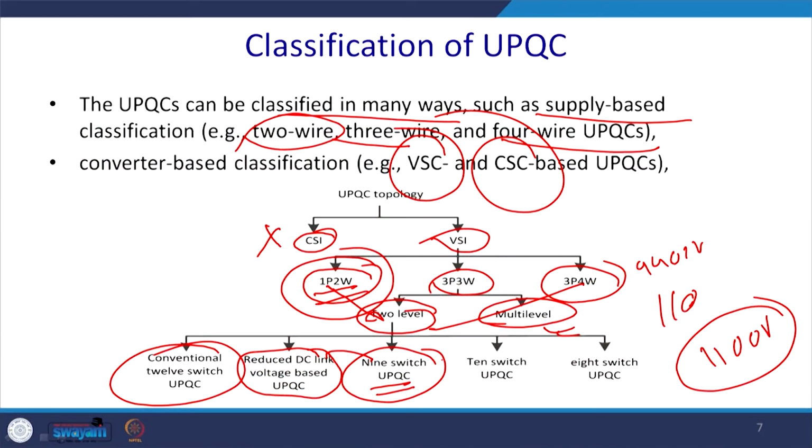Commercialization, reliability and redundancy are the issues, and for this reason we have to see the effectiveness of the 9 switch UPQC. We can also have a 10 switch UPQC, where the compromise is that you get 1 switch more, but what about the reliability and other issues. And in the same way we have an 8 switch UPQC. So, these are a few topologies that can be used in the case of the UPQC, and many researchers are working on the optimization of the UPQC switches.